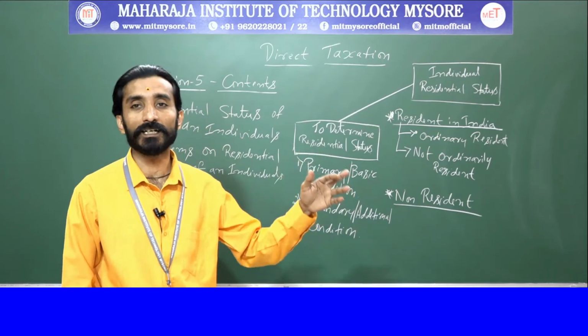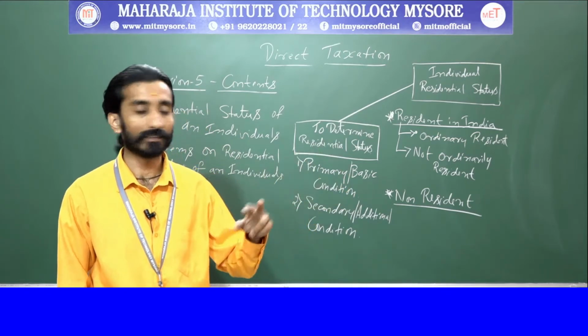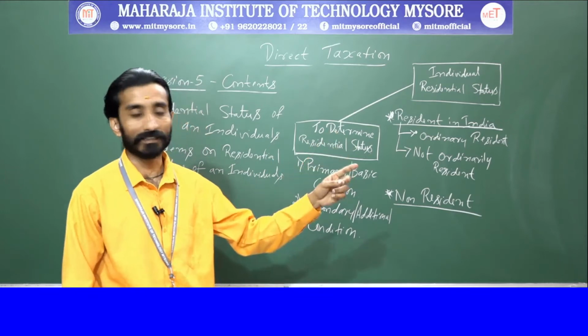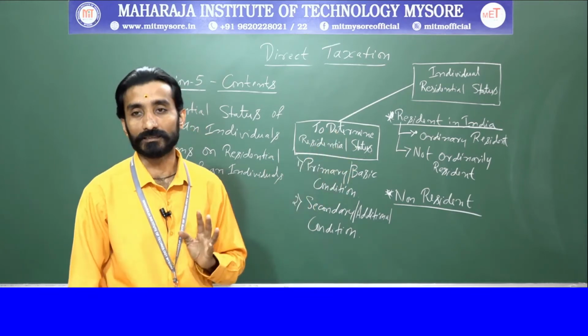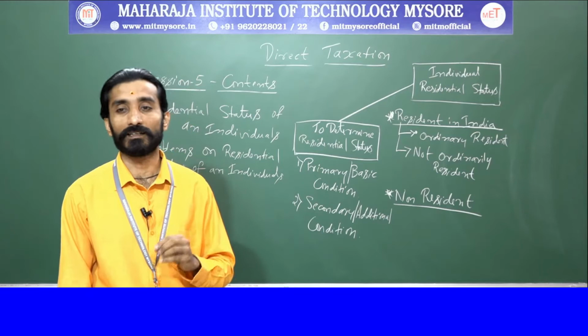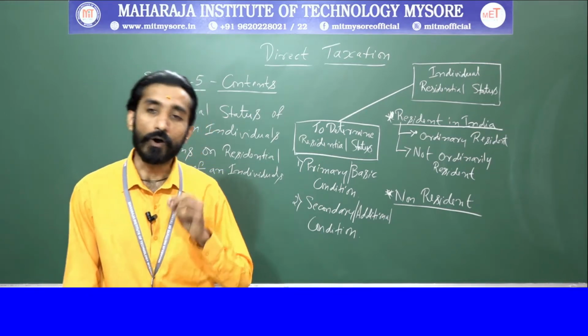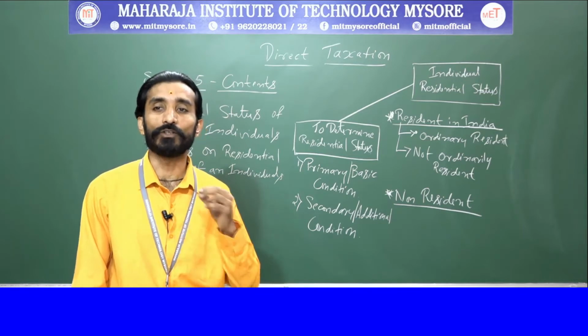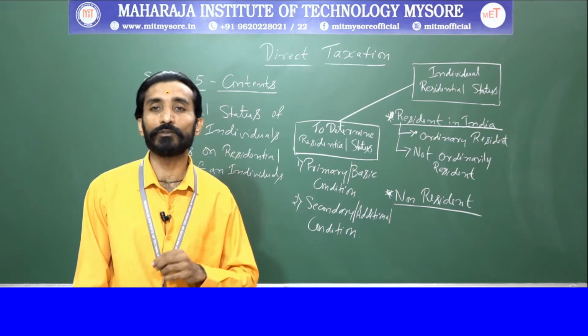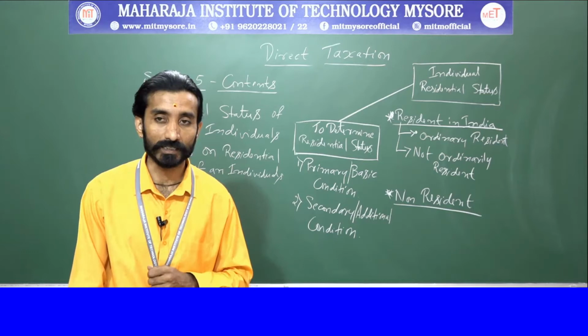Resident in India again has two categories: ordinarily resident, and not ordinarily resident. If you want to say that an individual is resident and ordinarily resident, or resident but not ordinarily resident, then again you need to satisfy conditions.